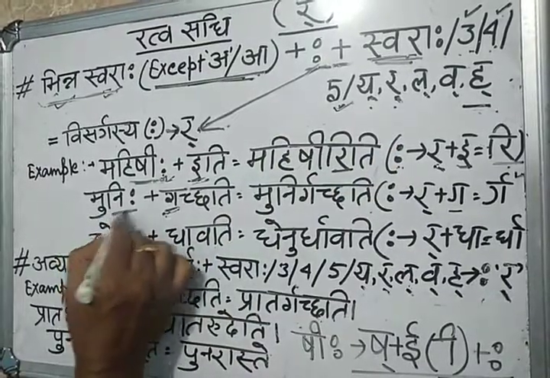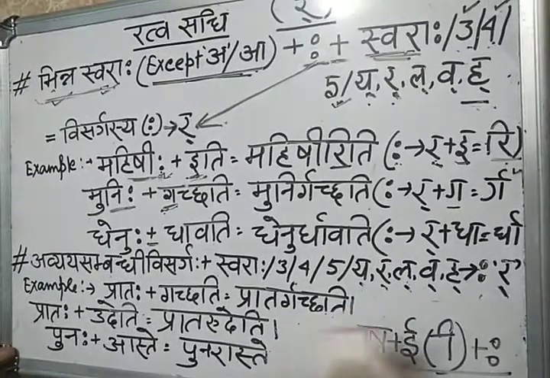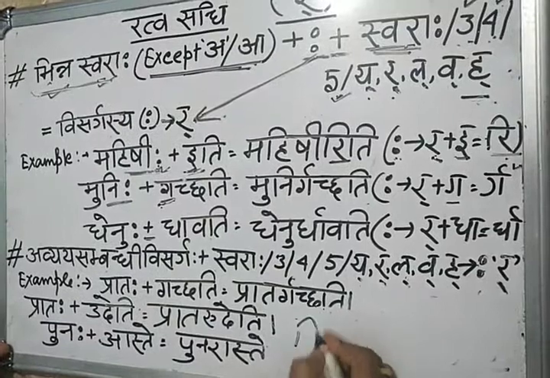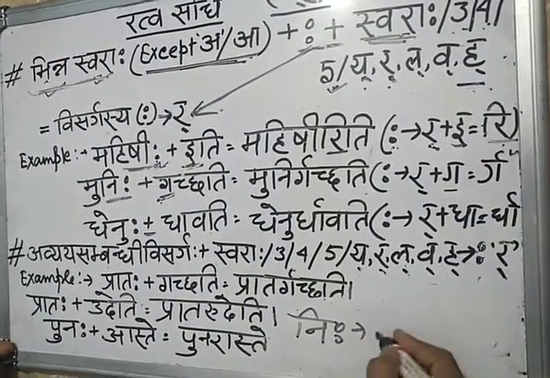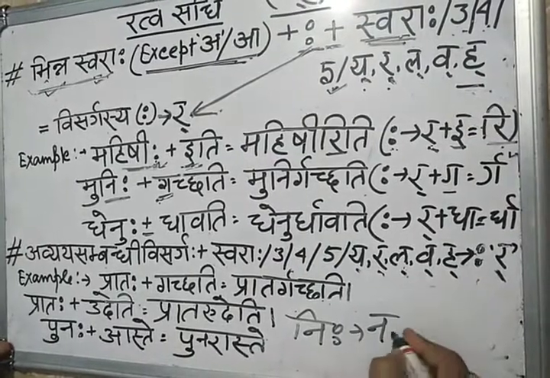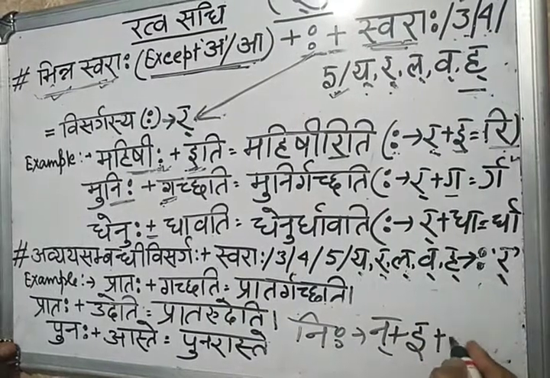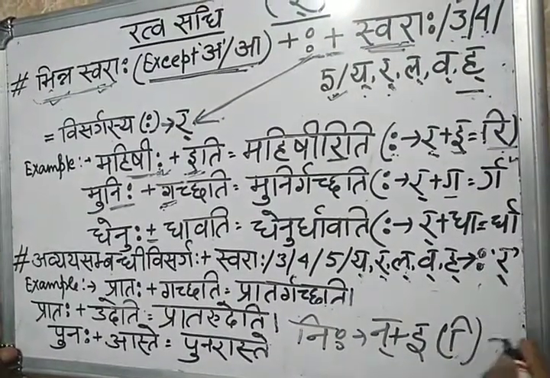Here also see Munihi Gachchhati. Here also try to understand; I am giving one or two examples to you. Suppose Munihi, Na Visargaha. If you disjoin or break it, what will come? Na plus Choti I, the symbol of Choti I is like this, plus Visargaha.